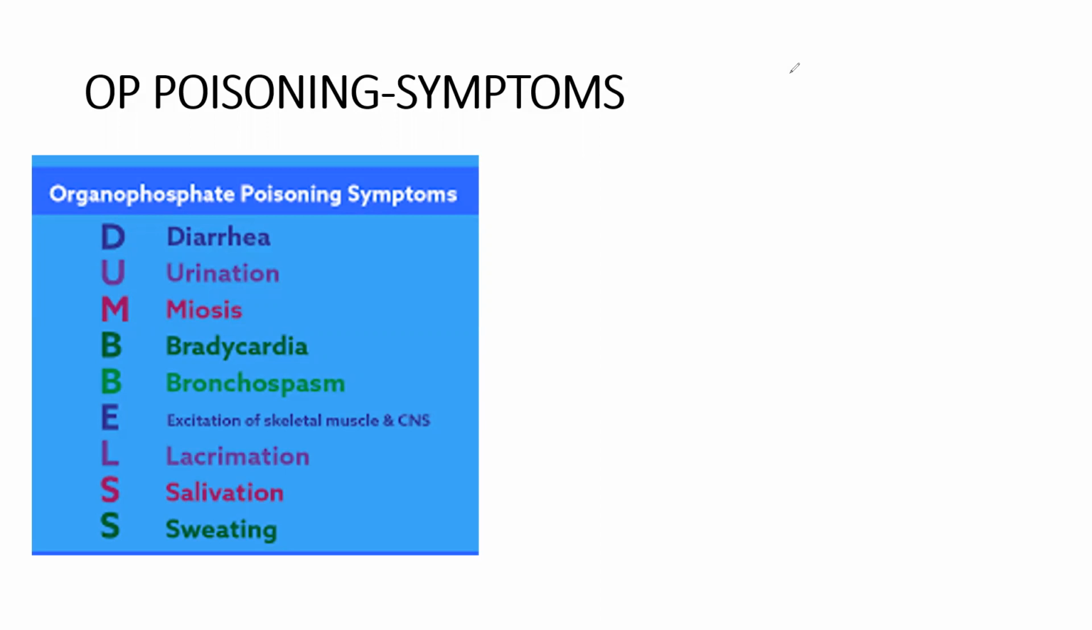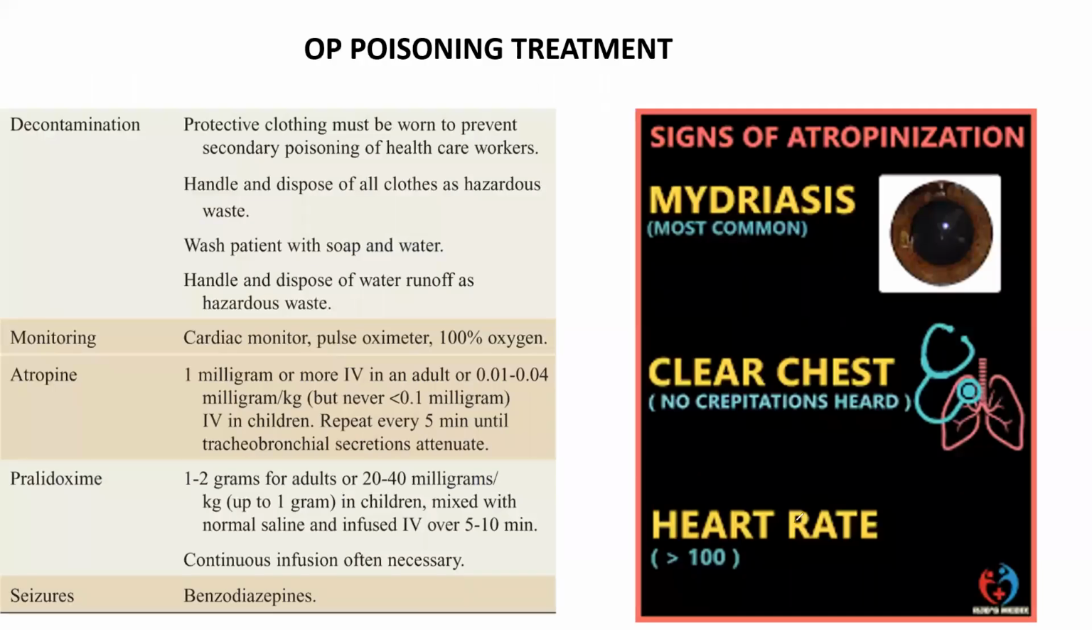I told you the parasympathetic nervous system leads to increased secretions from all over the body. So the last three symptoms are increased lacrimation, increased salivation, and increased sweating. These are the typical symptoms of OP poisoning, and you remember this meiosis. We have pinpoint, very small constricted pupils in OP poisoning cases. And we have typical bradycardia with a heart rate of less than 40 or 50 per minute. So these are the symptoms.